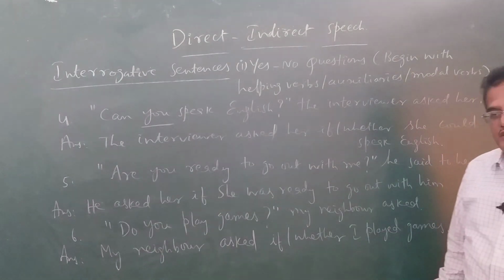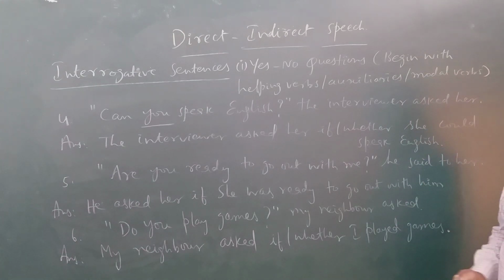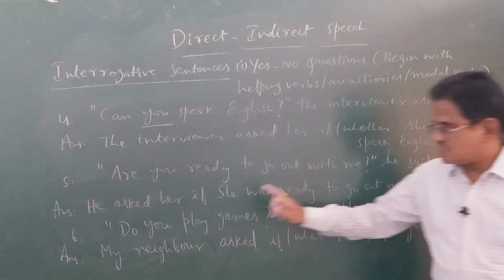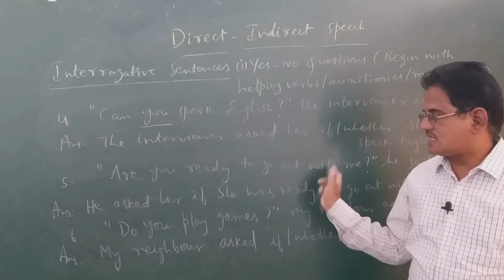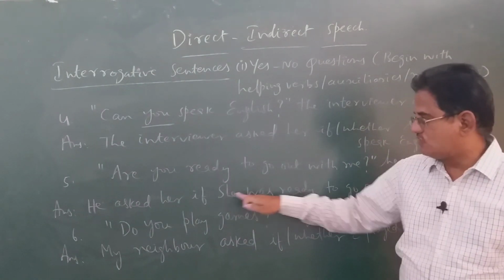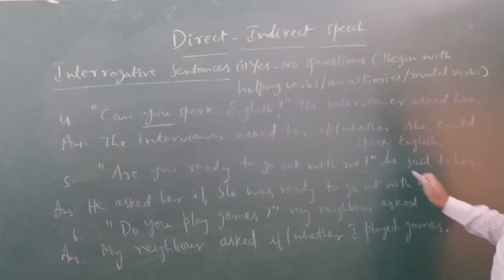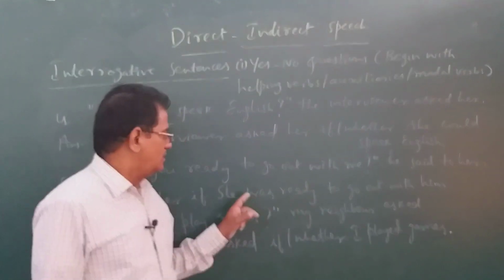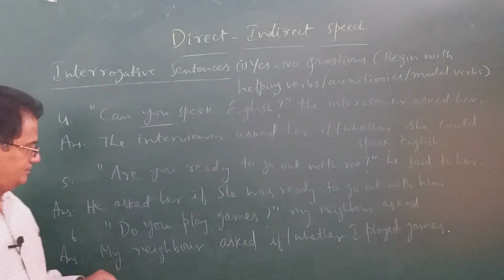Let us look at the next sentence. He said to her, "Are you ready to go out with me?" So he asked her if. You becomes she because he asked her. Are becomes was because it is singular number third person. She was ready to go out with me. Me becomes him because he asked this question. So he asked her if she was ready to go out with him.